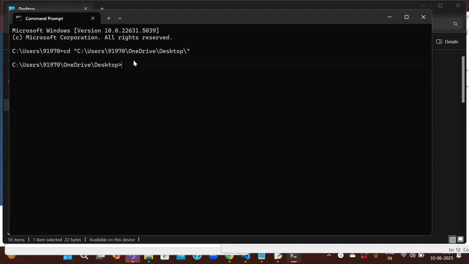We have to execute the Python file. So for that, we have to write the word python, space, the file name hello world.py. See here, we got the same output. You can execute it either through the IDLE environment or through the command prompt, or there are multiple ways.